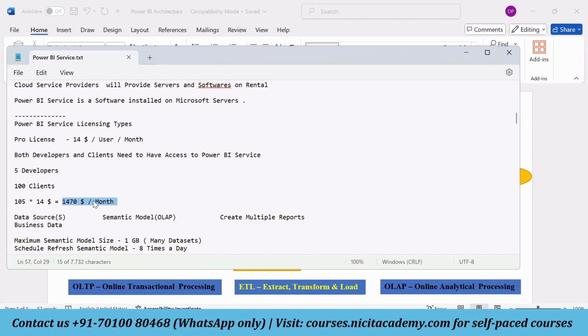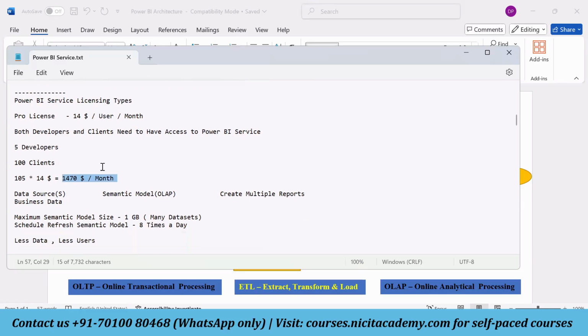Even this $1,400 is not sufficient to pay the salary for one employee. It is very much affordable for the company to maintain this and to purchase this pro license.